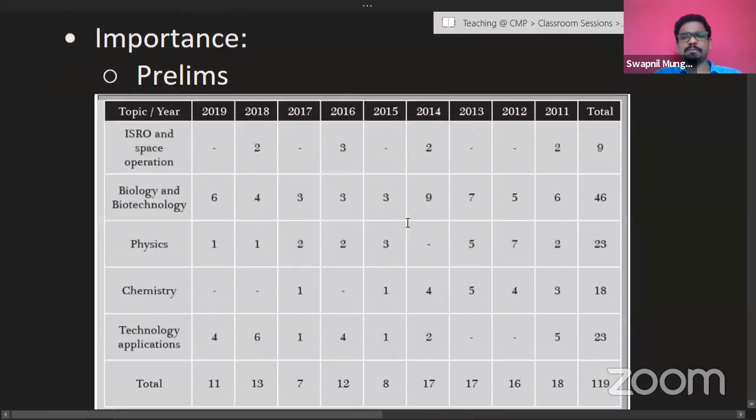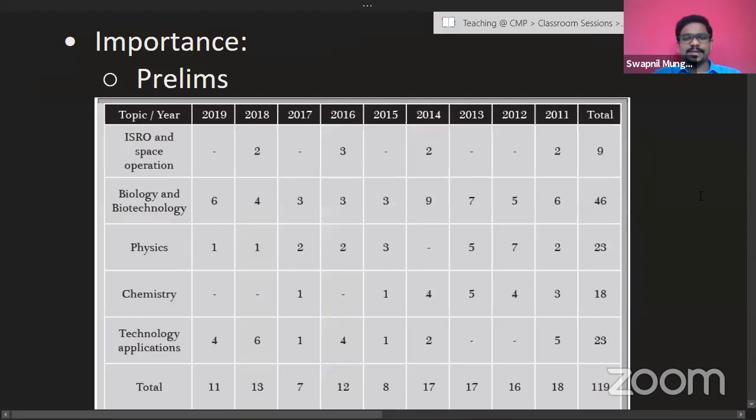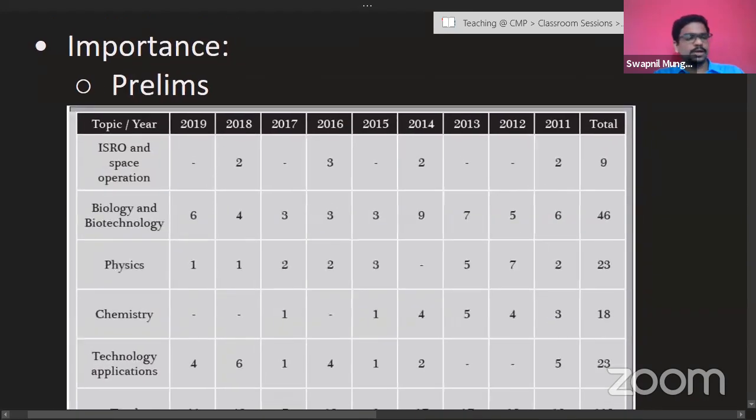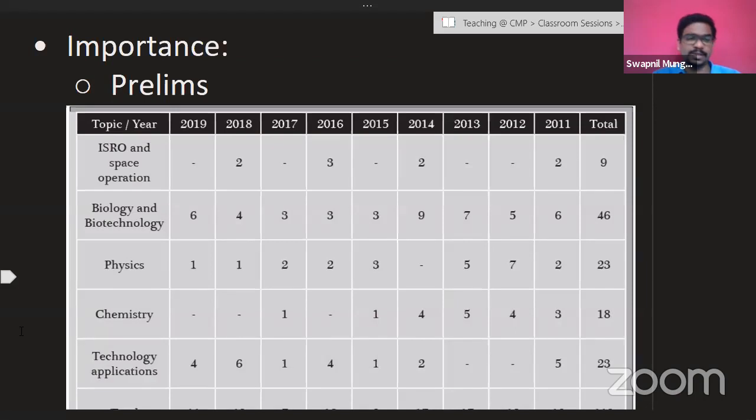If we see the importance of science and technology, as you can see in this screenshot from our UPSC Vijaypath book. All of you might be aware of this UPSC Vijaypath book, the previous year question paper analysis of UPSC, edited by Dharmadhikari sir and published by McGraw Hill Education. In that book, all kinds of previous year questions are given in a very elaborate way along with the answer key and the explanation of the same.